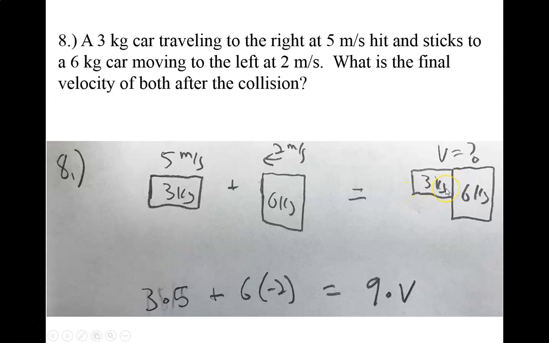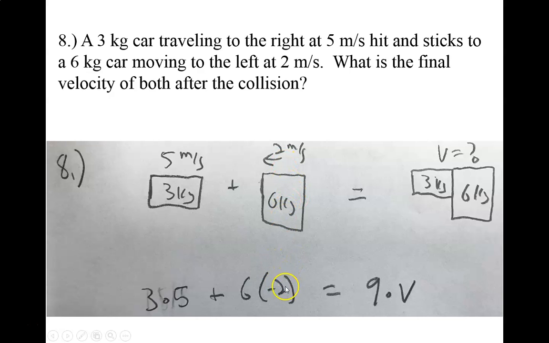They hit and stick together. So what we've got is 3 times 5 for the initial momentum of the first object, plus 6 times minus 2. You can't forget the fact that this velocity is negative, because that completely changes your answer.